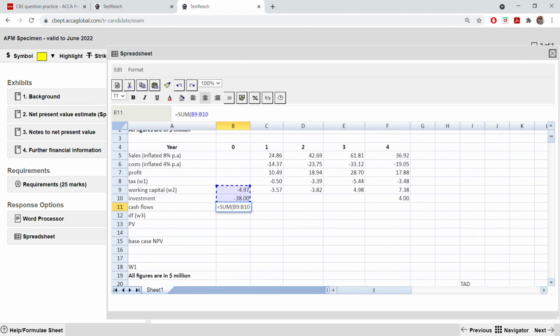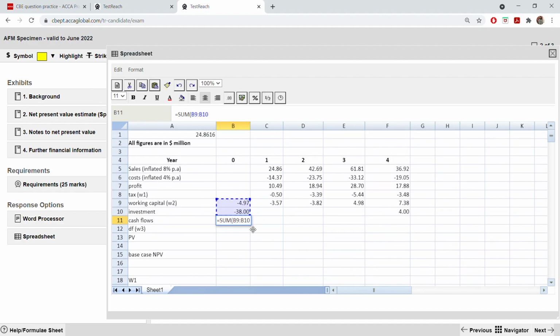Remember, when you take the sum function from these two cells, you cannot drag it to the other cell because it will only take these two cells. So what are you going to do here? Start from here. No, not from there. Wait. Tax you have to deduct from profit, and working capital you have to take from this cell, from the profit cell till here. Now you can drag it to the other cell. Otherwise, every cell you have to do the same thing.